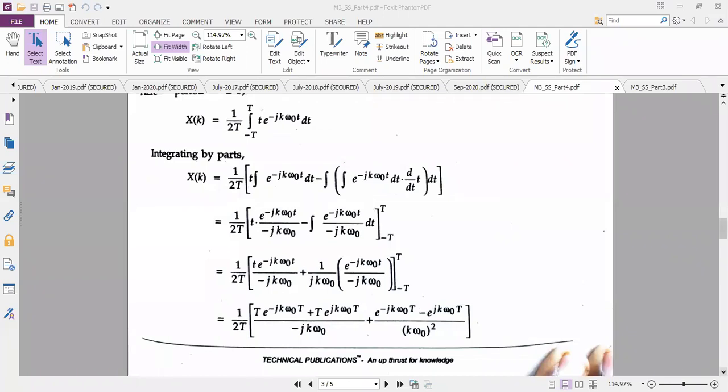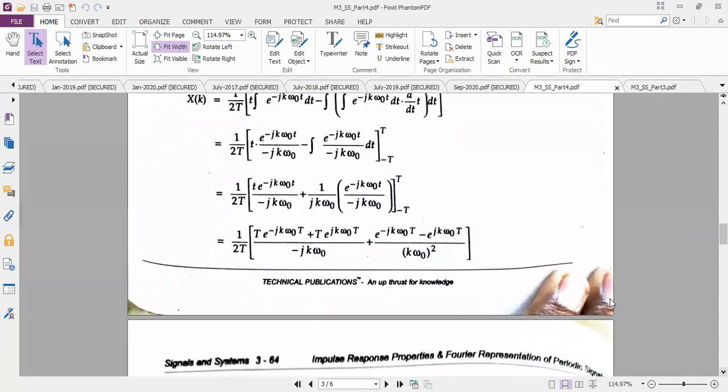Okay, the second term, I think it is easy, I don't need to explain. I already told how to simplify the denominator. That is the simplified denominator. And in the numerator, you will be substituting t and minus t respectively. So you will be getting e power minus j k omega naught t minus e power plus j k omega naught t.